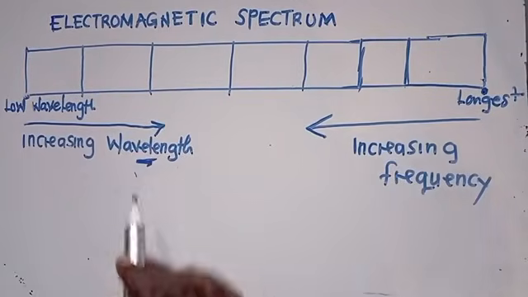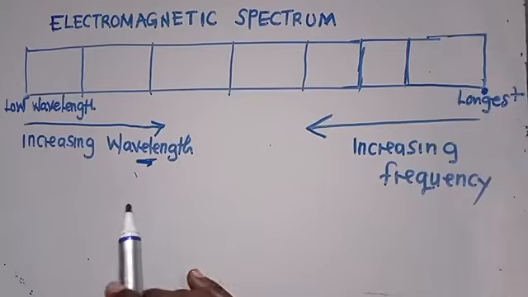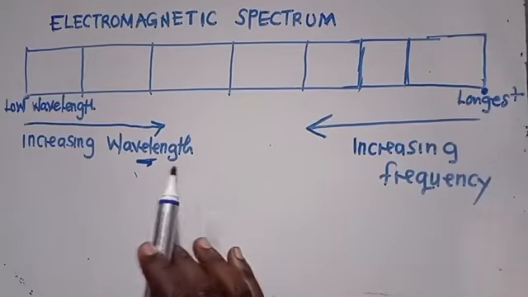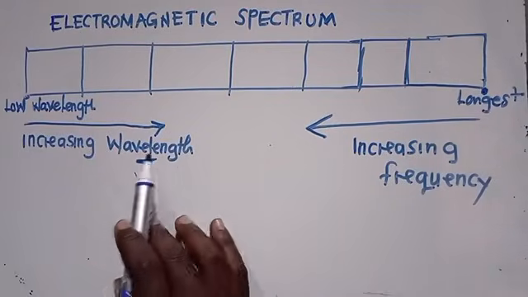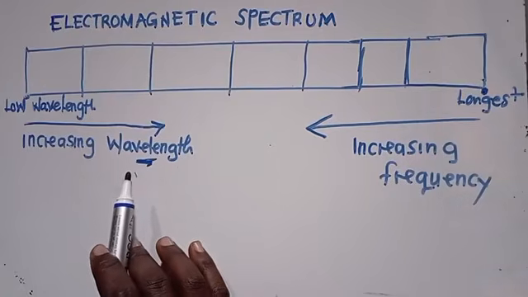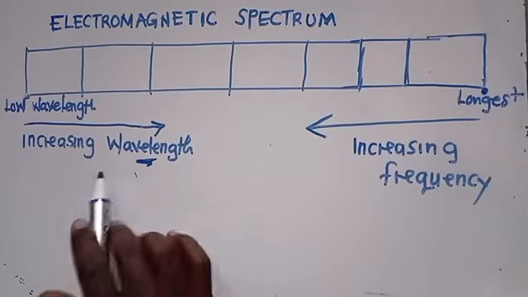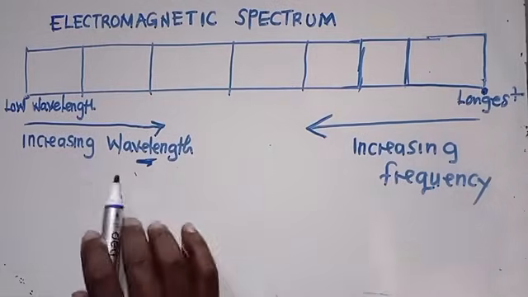I want to see people that are following. These are things that we know, we've discussed through these things. Some of you have studied. So on the spectrum, which one has got the lowest wavelength? Which one? So I want to see you people participating. I can see a good number of you watching. So which one has got the lowest wavelength?